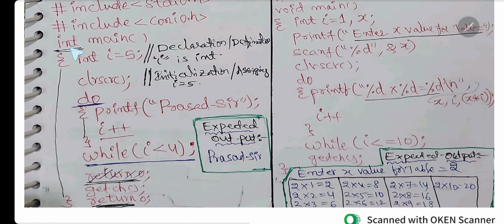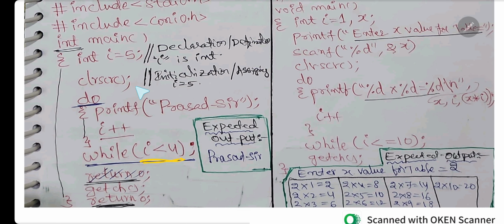Here I mentioned as int main, so return type I have mentioned as int instead of void. So here I mentioned as return 0. Return space 0, semicolon, before getch, lastly should be there. So even though the declaration is done here, I equal to 5, here the condition is false.